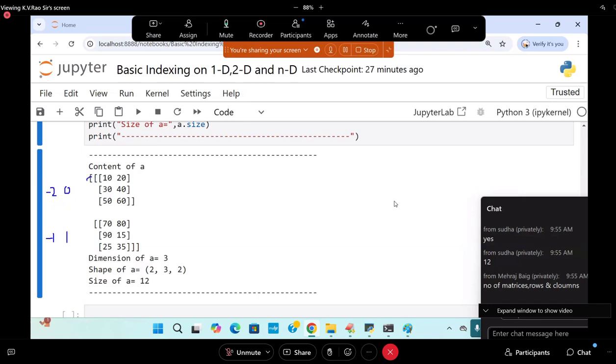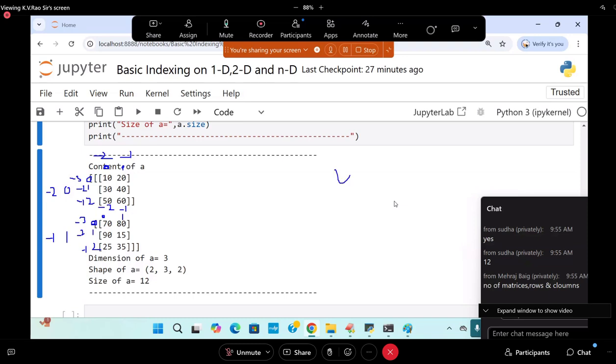Zeroth row, first row, second row, -1, -2, -3. Zeroth column, first column, -1 and -2. I hope you are understanding.